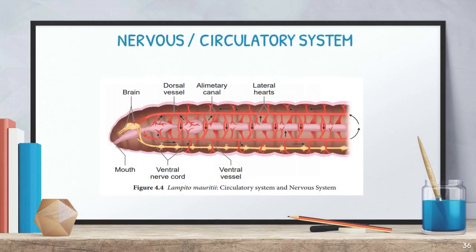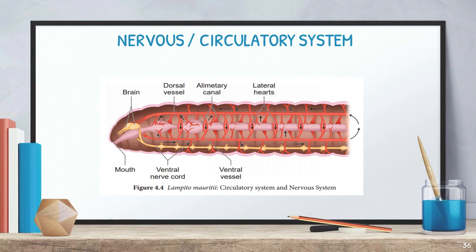Shall we look into the special characters? The special characters they said are the nervous system as well as the circulatory system, which I displayed here. First of all, we can go to the nervous system, and the nervous system has a double ventral nerve cord. It is noticed as a yellow colored nerve cord there. The yellow nerve cord is a double ventral nerve cord. It is arising from the head region, I mean, the brain region. Here it is known as a ganglion. So we can say brain, or it is known as a ganglion. So double ventral nerve cord.